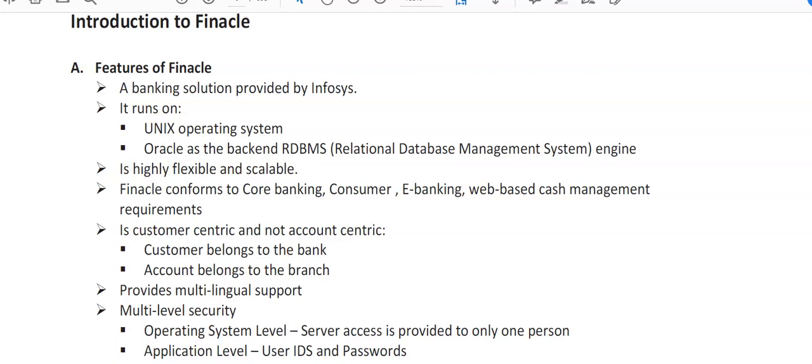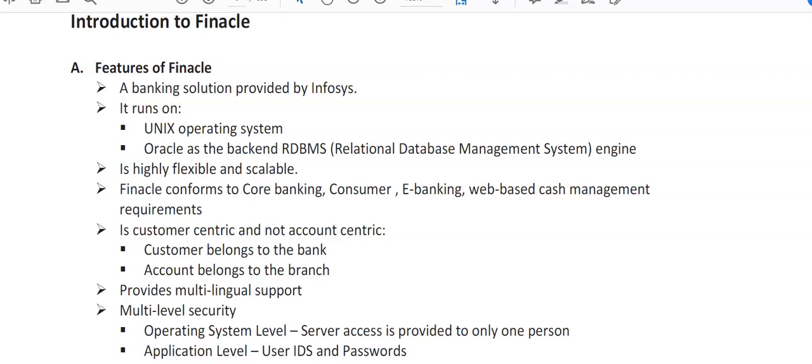So first of all, let me start with the introduction of Finacle. The features of Finacle: a banking solution provided by Infosys. It runs on Unix operating system, Oracle as the backend RDBMS, that is Relational Database Management System engine, and is highly flexible and scalable. So flexible means we can use these features according to our requirement, and scalable, various features are added into it. Finacle conforms to core banking, consumer, e-banking, web-based cash management requirements.